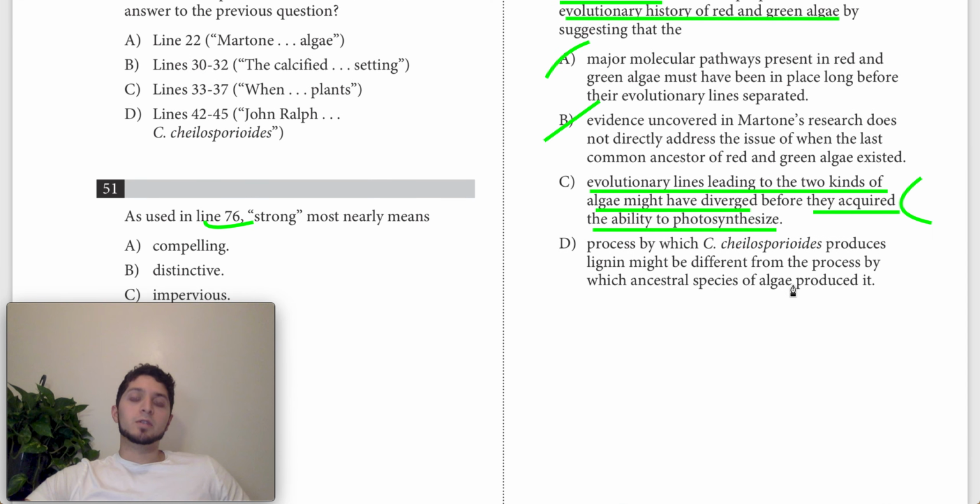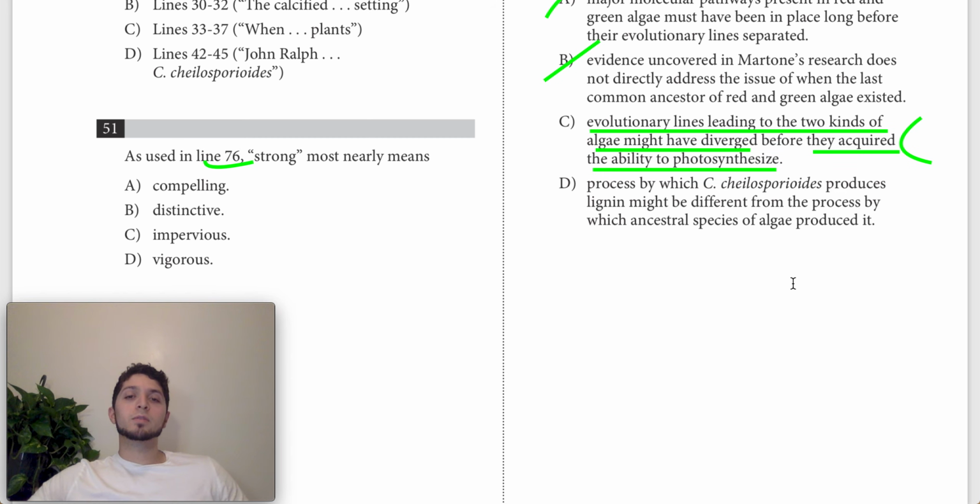Then we have D, which says that Nicholas would counter Martone's proposal by suggesting that the process by which this algae produces lignin might be different from the process by which ancestral species of algae produced it. Basically saying that the molecular pathways of some ancestor of this algae produce lignin differently than the algae today.